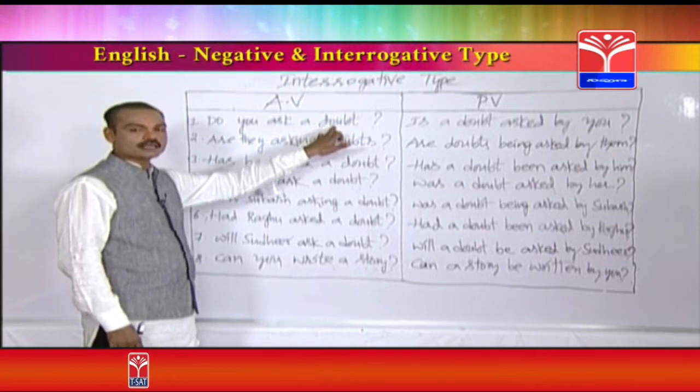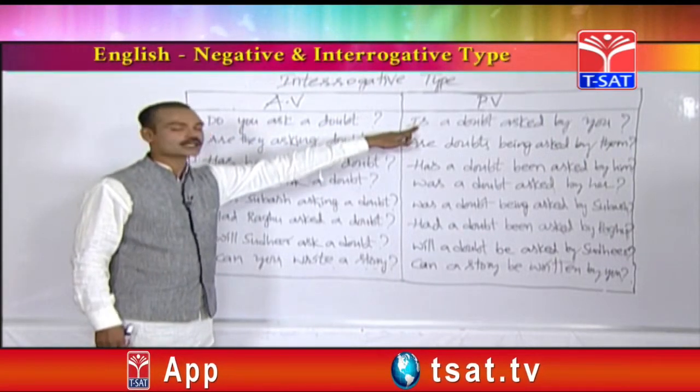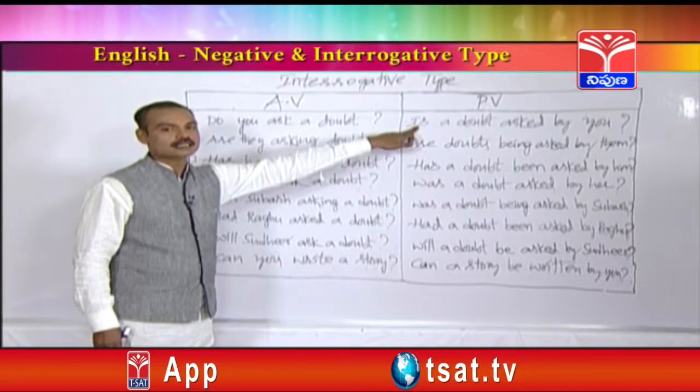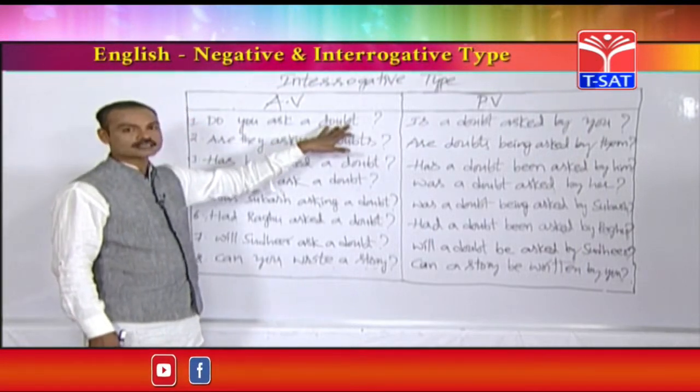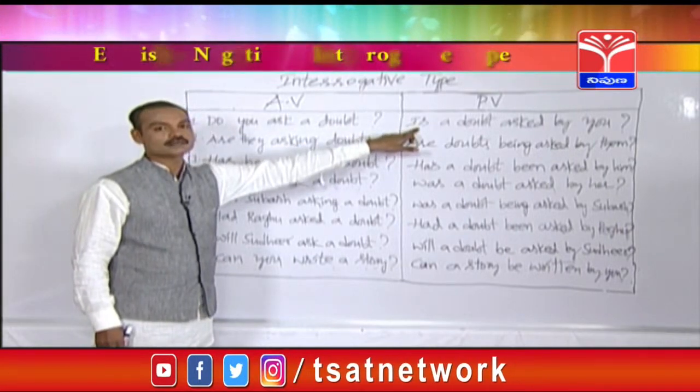If that active voice contains a singular object, the passive voice should start with is. If the given active voice contains a plural object, the passive voice should start with are.